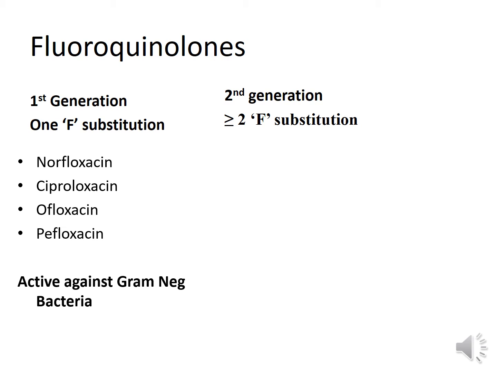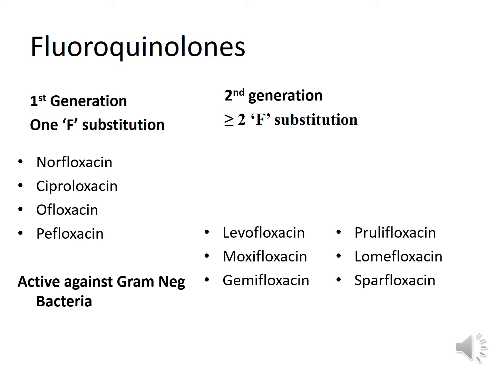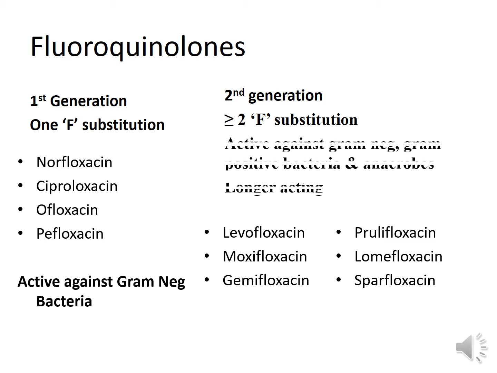Second generation fluoroquinolones have two or more fluorine substitutions. They include levofloxacin, prulifloxacin, moxifloxacin, lomefloxacin, sparfloxacin and gemifloxacin. Second generation compounds are active not only against gram-negative but also against gram-positive bacteria and some anaerobes as well, as they are longer acting.